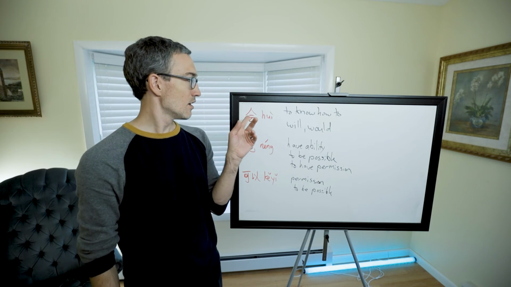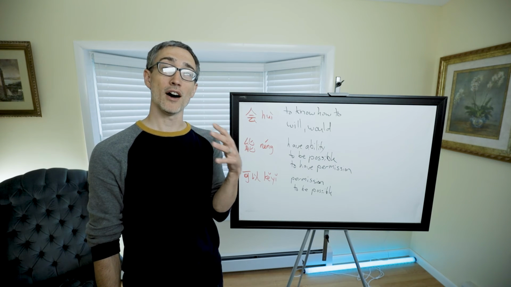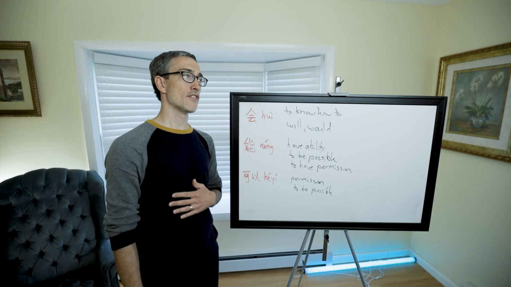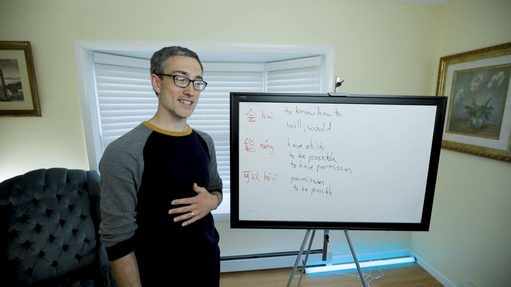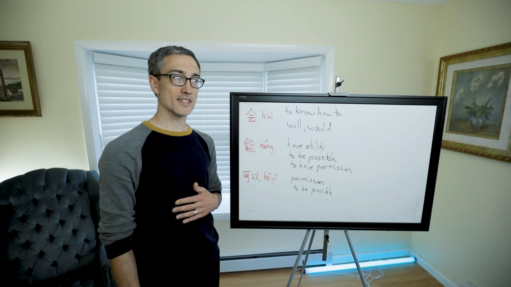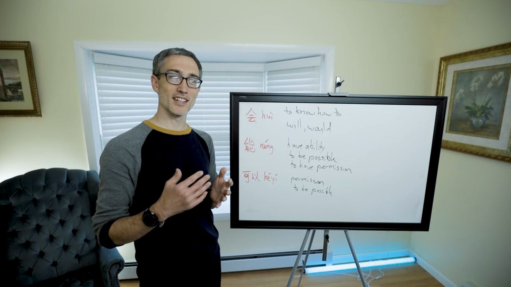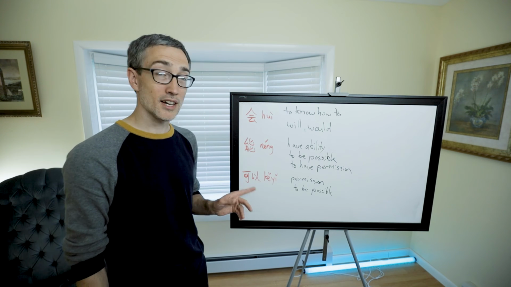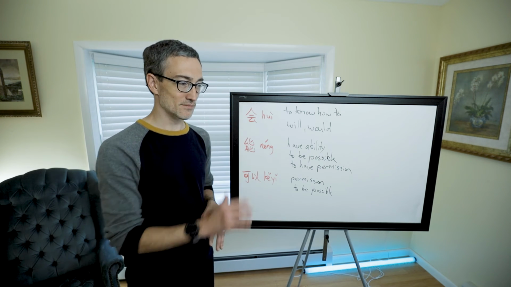So if I say 我们会游泳, that means we have the ability, we know how to, we have learned to swim. Then if I'm talking about a pool of water, and I say it's deep, we can swim there. Or it's not raining today, we can go swimming. So it has to do with, is it possible? Does it fit the situation? And then we could say 我们可以游泳. We have permission to swim.